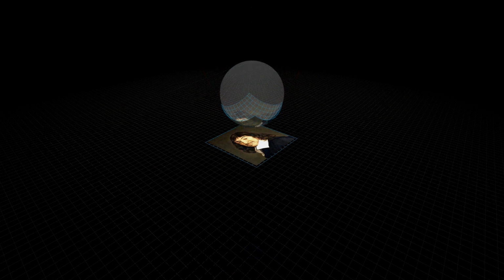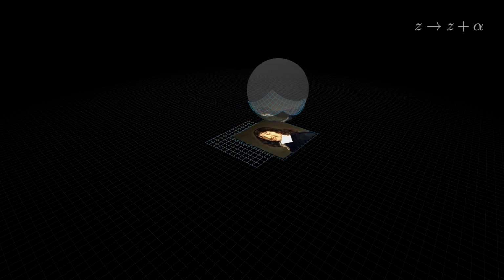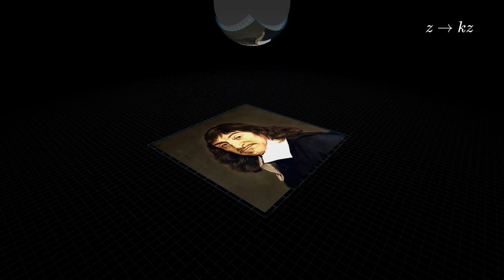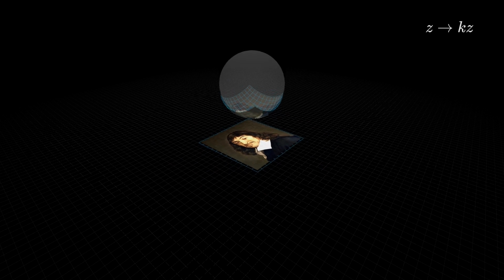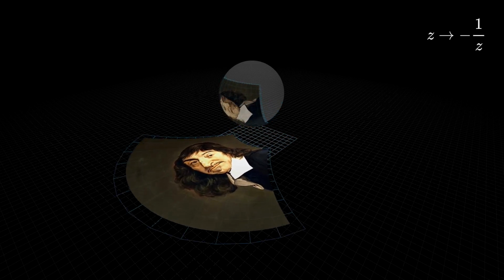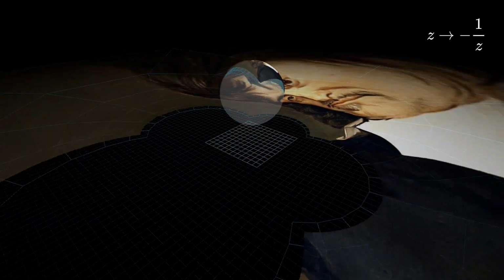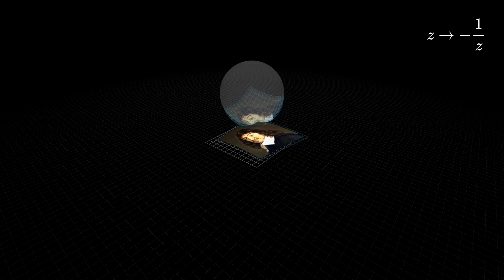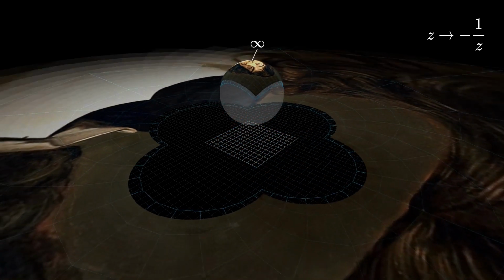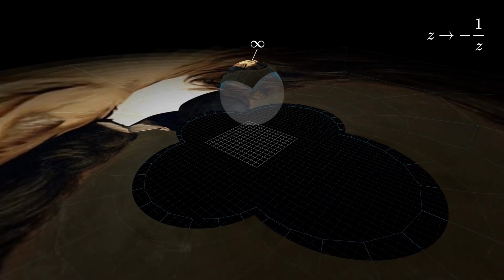The 4 mappings we've explored earlier can all be represented as movements of this sphere. When the sphere is translated, the image on the complex plane shifts accordingly. If we change the height of the sphere, the image undergoes scaling, stretching, or compressing. Rotating the sphere horizontally corresponds to a rotation of the image on the complex plane. And when the sphere is rotated vertically, the image undergoes inversion. In an inversion, the point at infinity on the complex plane corresponds to the very top of the sphere.